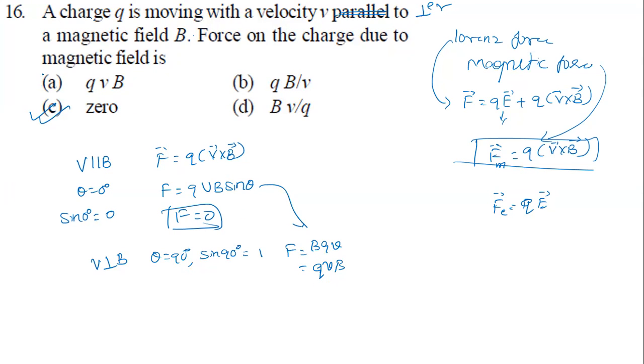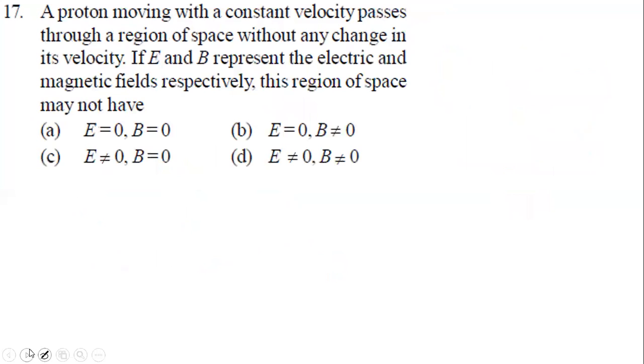So this is the right option when V is perpendicular to B, and this option is when V is parallel to B. Sir, what about these two options? No, not possible anywhere. Okay, it's clear now. Let us move on to the next question.